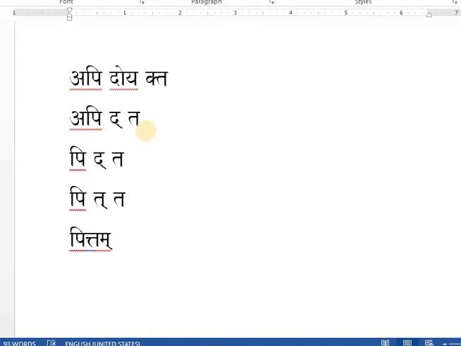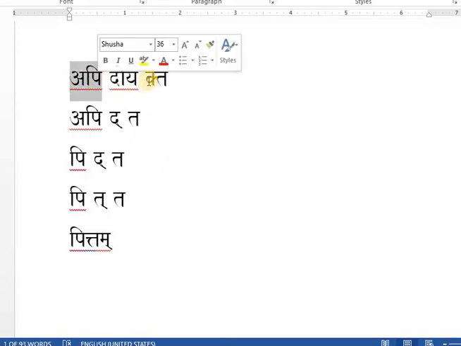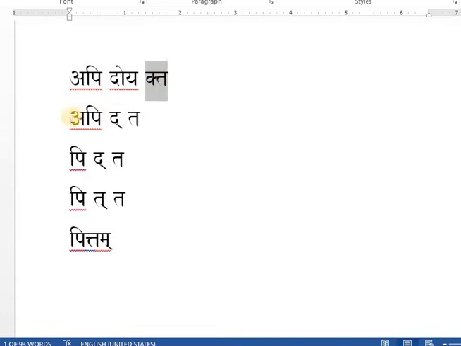Now out of this doya, ya and o will be deleted, right? What will be left? Only consonant da. Same process. And you would be thinking, api prefix is taken, doya root verb is taken, ta suffix is taken, then what happens here? Ya is deleted, o is deleted.